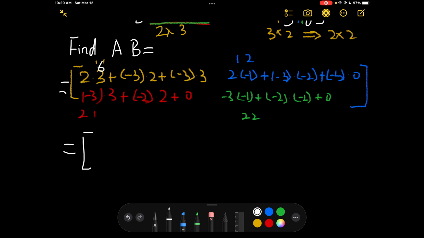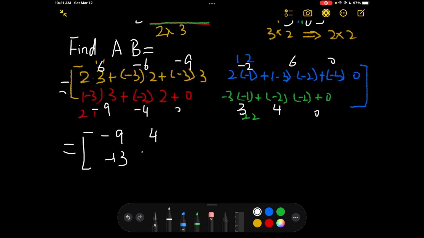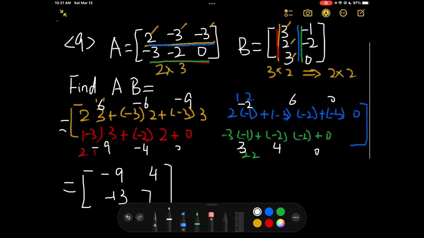This is 6 plus negative 6 plus negative 9, which is negative 9. And this is negative 2 plus 6 plus 0, which is 4. And then this is negative 9 plus negative 4 plus 0, which is negative 13. And this is 3 plus 4 plus 0, which is 7. This is for question 9.